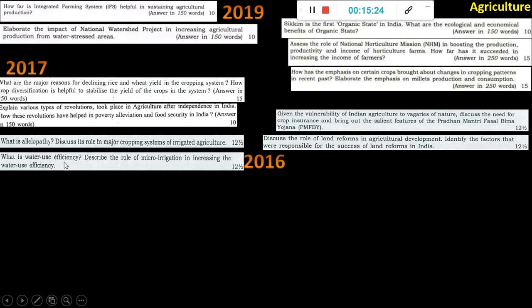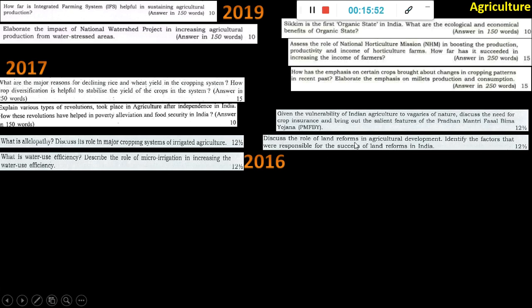Then again, water use efficiency. Describe the role of micro irrigation. Even in our test series we had given a question about micro irrigation. It's expected again in 2020. Given the vulnerability of Indian agriculture to vagaries of nature, discuss the need for crop insurance and bring out the salient features of Fasal Bima Yojana. So it is expected. Similarly, the irrigation related scheme was also expected, but it has not come yet, I think. Then discuss the role of land reforms in agriculture development, identify the factors.